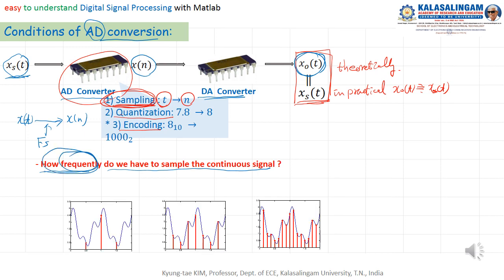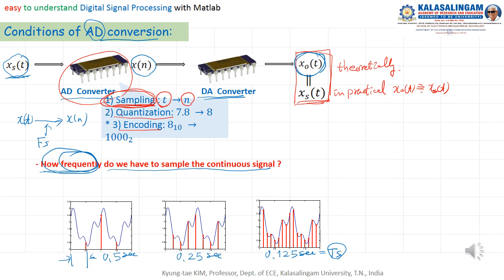For example, in this kind of signal, the original signal is blue and the red is the discrete time signal. Here it is sampled by 0.5 seconds, in this case 0.25 seconds, in this case 0.125 seconds. We call this the sampling period.